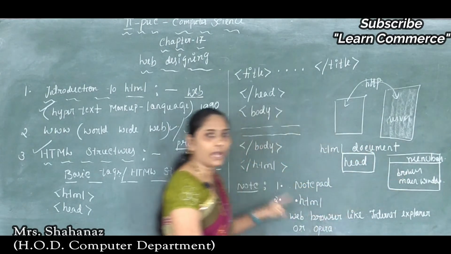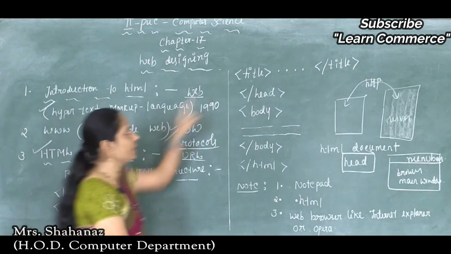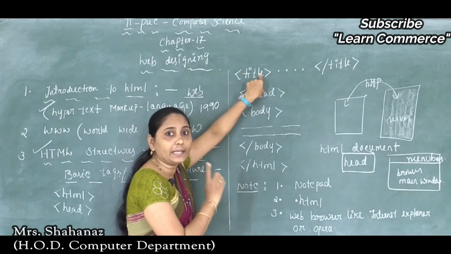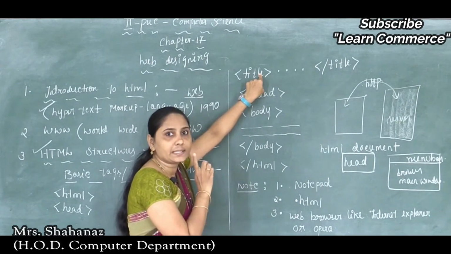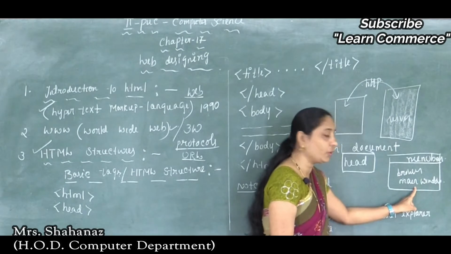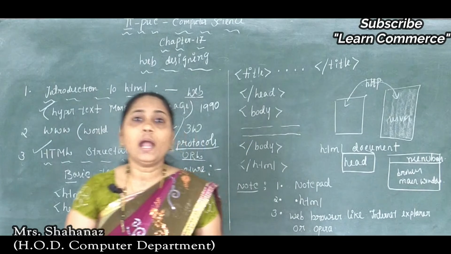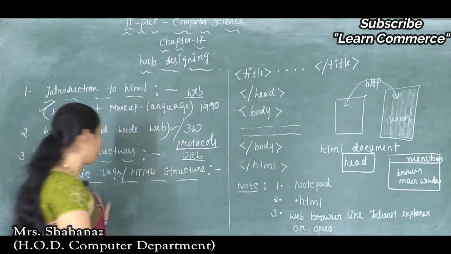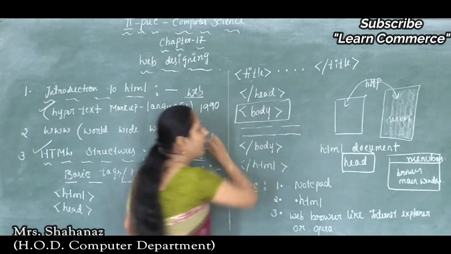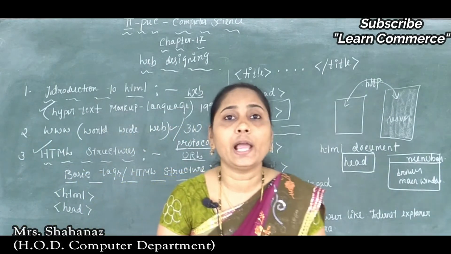That means I just want to tell you here that the head section contains information. The information is the title here, which contains the title of the document, and such a title is not going to appear or display in the browser's main window; it appears on our browser's menu bar only. So clear this point. And after knowing the meaning of the title, lastly the most important section of the HTML is the body section. Okay, the most important section is the body section.